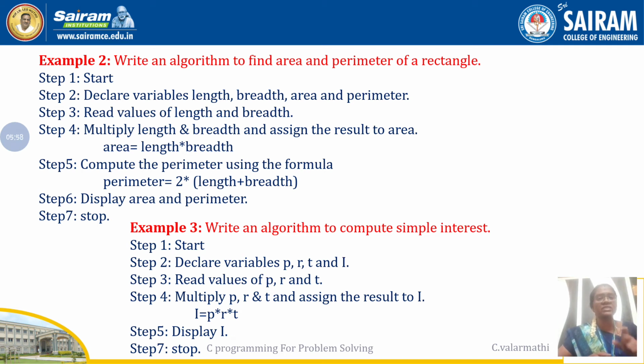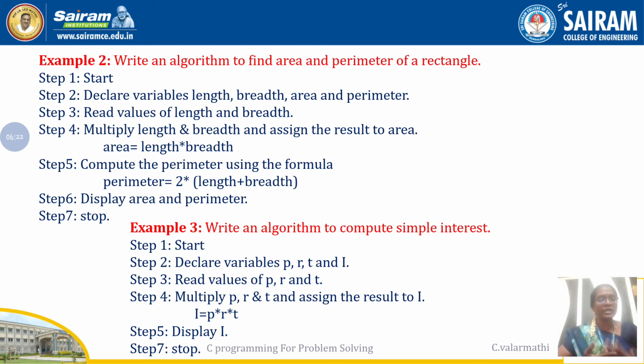So first we are taking care of area. We know the formula for finding the area of a rectangle, that is, area is equal to length * breadth. So that has been implemented. And what is the fifth step? After the area part, we need to find out the perimeter of the rectangle. So we know the formula, perimeter is equal to 2 * (length + breadth).